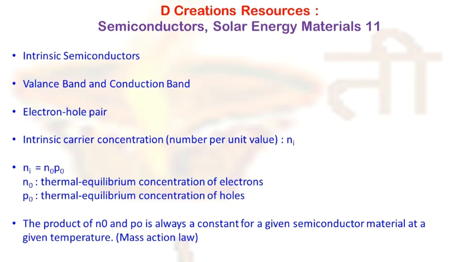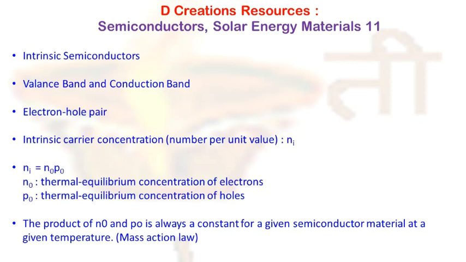So let's first try to understand what exactly are intrinsic semiconductors. Now consider an ideal semiconductor. That means it has no lattice defects. So all the atoms are existing at right places, which are basically defined by lattice rules, and there is no impurity. So that is the ideal situation, and that is where you will say that the semiconductor is an intrinsic semiconductor. You can think of silicon with no impurity. It can be called an intrinsic semiconductor in that case.